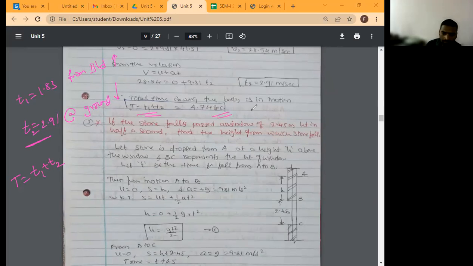Is it clear, everyone? Yes, sir. Okay. So this is the task for you, homework. I have explained all the problems. You have to write it in your notebook. Second problem. Will you write? Yes, sir.